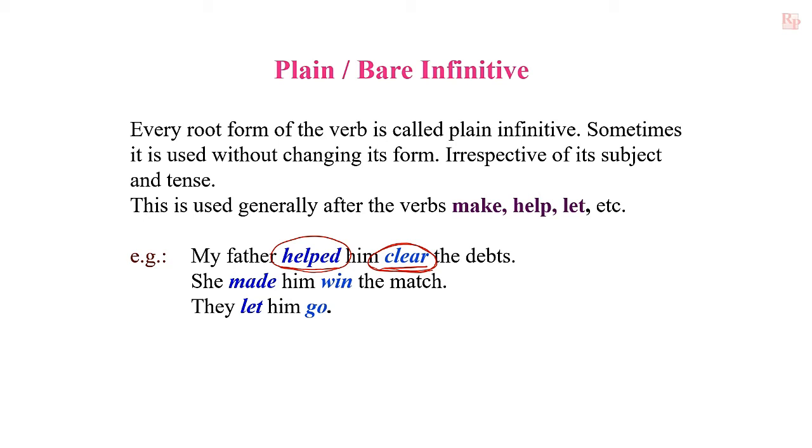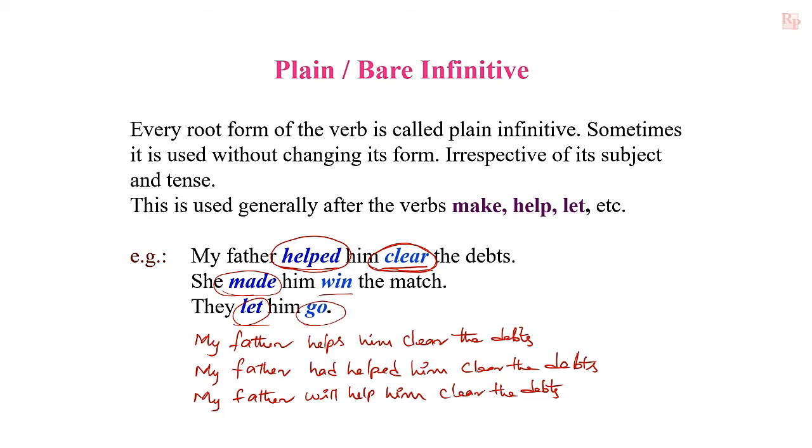See the next example. She made him win the match. Here, made is finite verb and win is non-finite verb. In the next example, they let him go. Let is finite verb and go is non-finite verb. Here, observe the three sentences. My father helps him clear the debts. My father had helped him clear the debts.